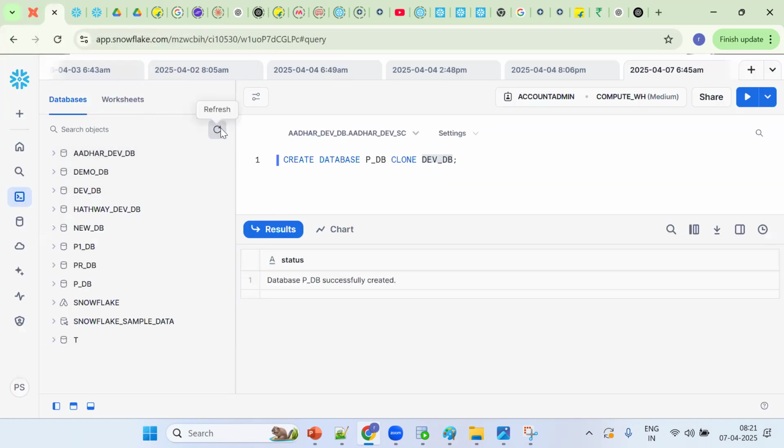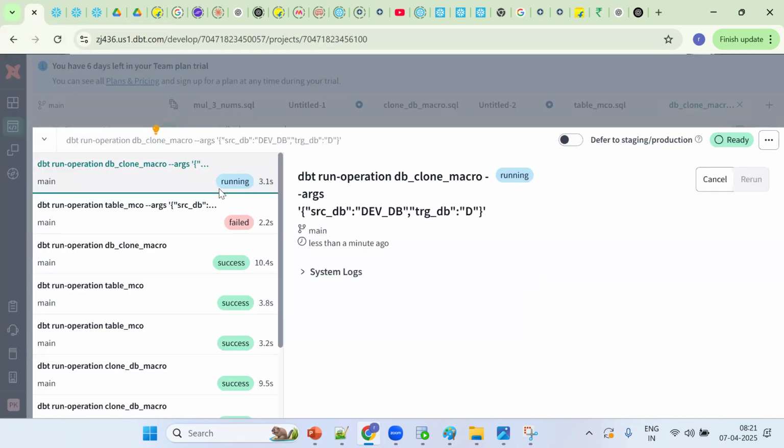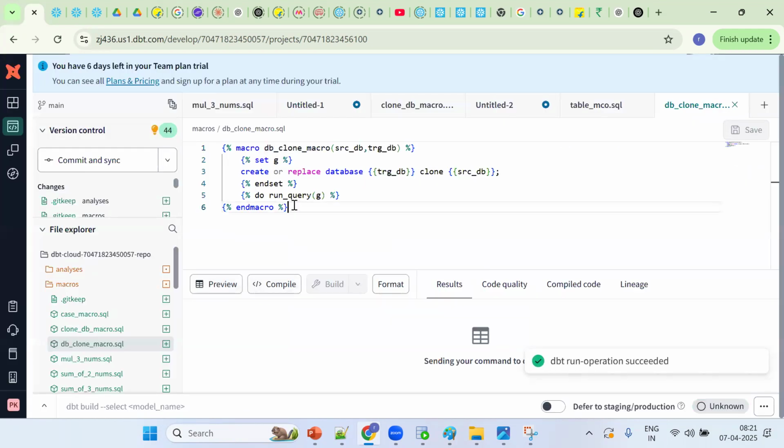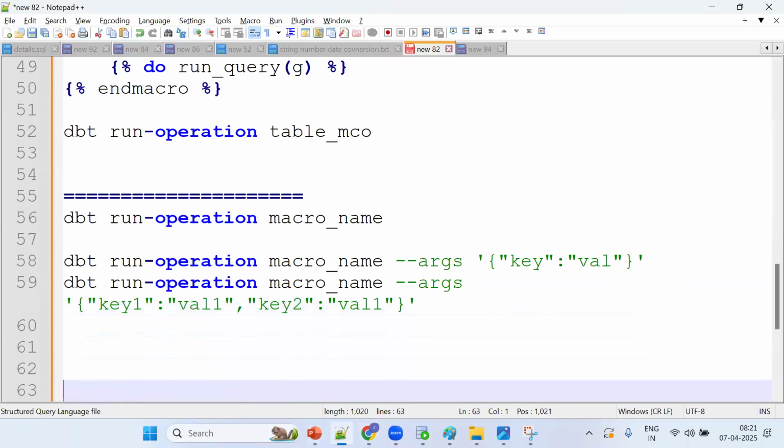Now see, now a new database. Create a D database. Okay, all the schemas and tables are created. Tables will be created because it's the same concept. Getting the point? Tell me, is it static or dynamic? Dynamic. It's dynamic because now we are passing the argument. It is working as expected.